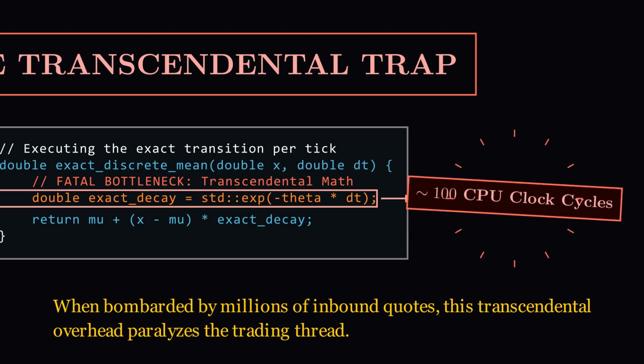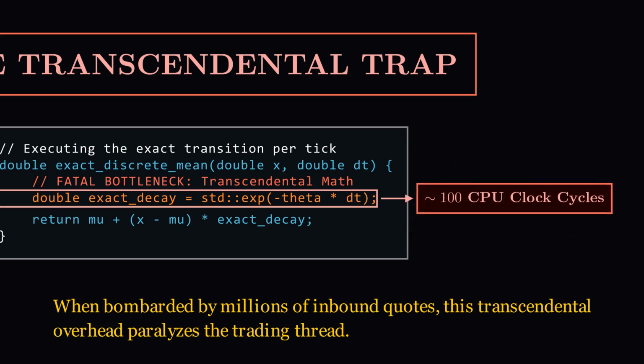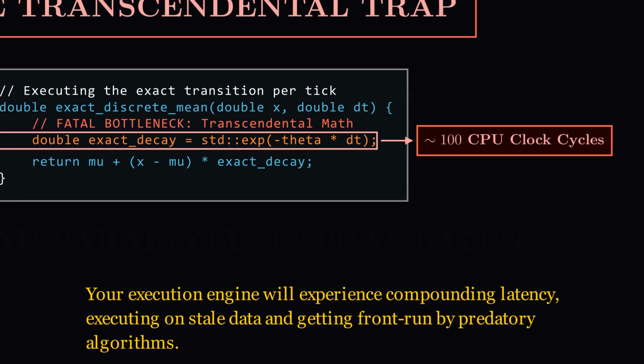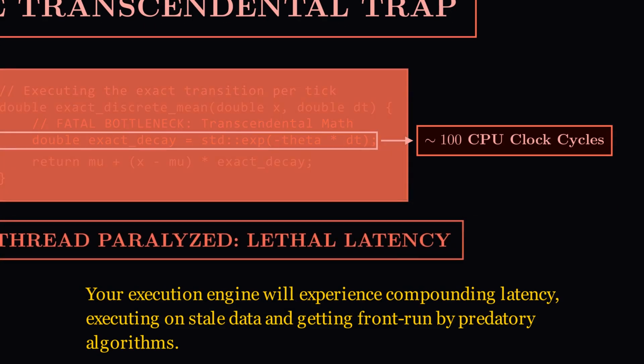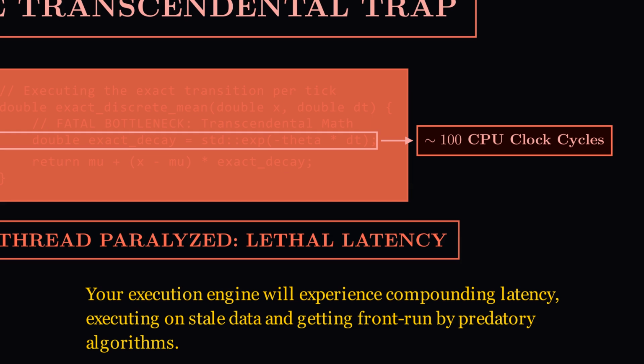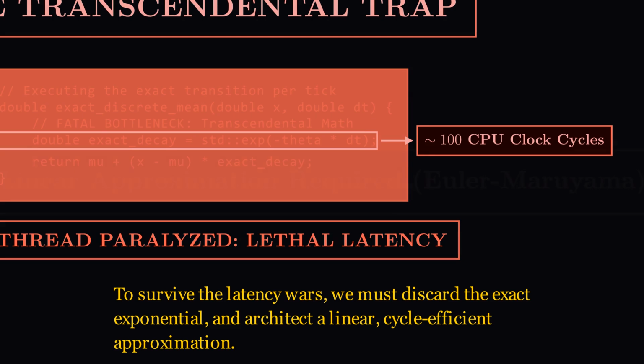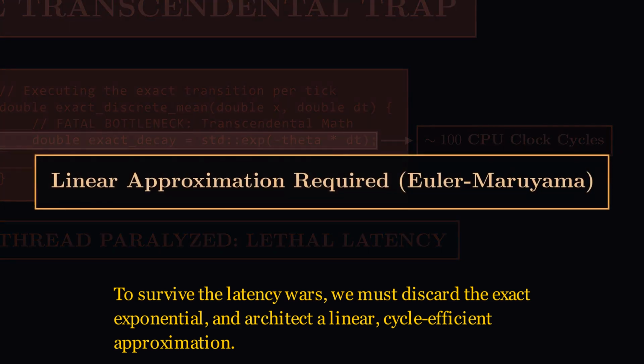When bombarded by millions of inbound quotes, this transcendental overhead paralyzes the trading thread. Your execution engine will experience compounding latency, executing on stale data and getting front-run by predatory algorithms. To survive the latency wars, we must discard the exact exponential, and architect a linear, cycle-efficient approximation.